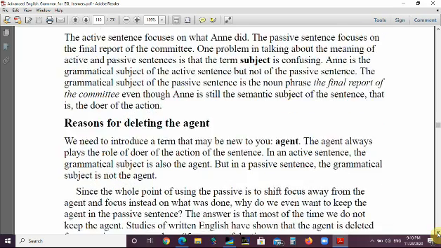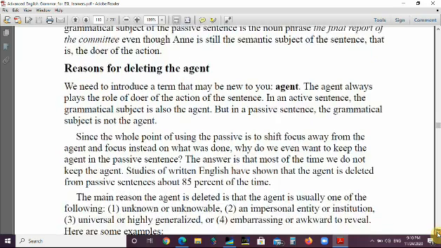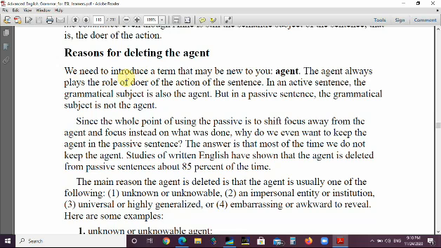Reasons for deleting the agent. We have 4 reasons. Let's study them. We need to introduce a term that may be new to you, the agent. We already know the agent now. Since the whole point of using the passive is to shift focus away from the agent and focus instead on what was done, why do we even want to keep the agent in the passive sentence as long as we want to focus on the new subject?